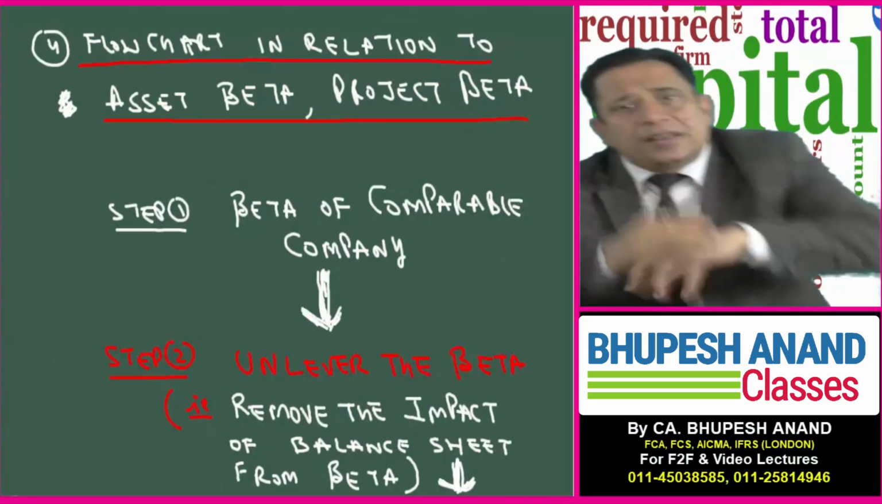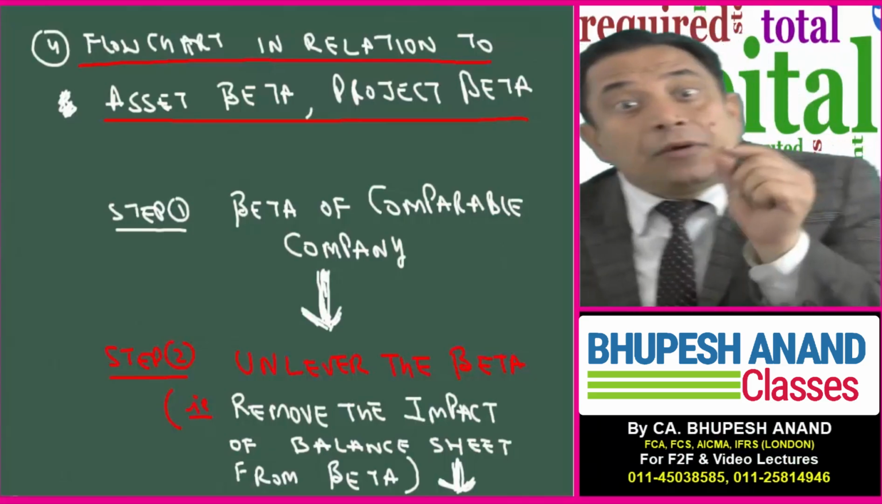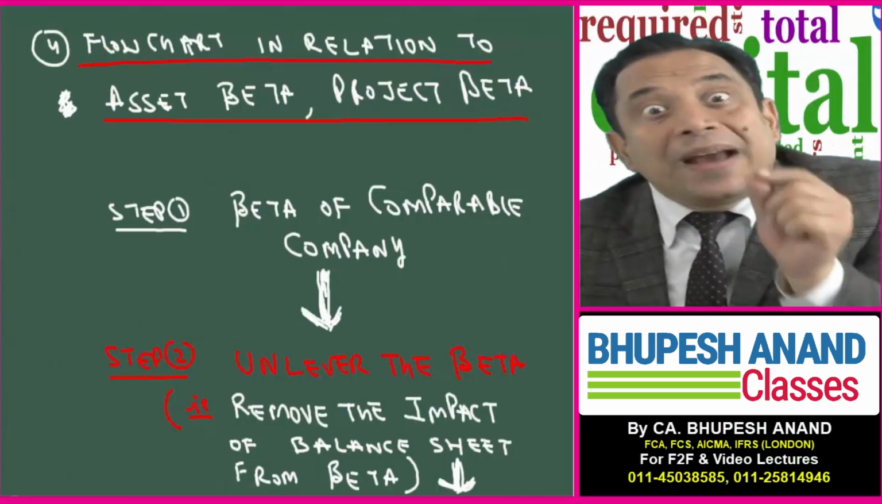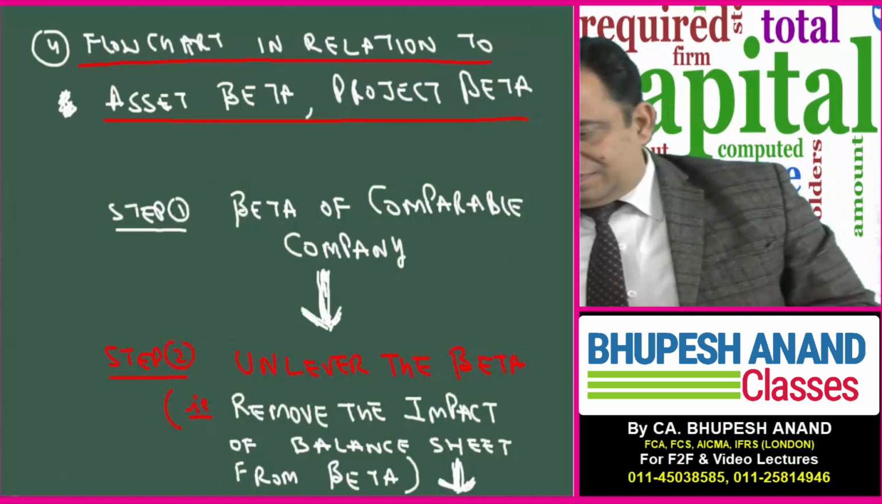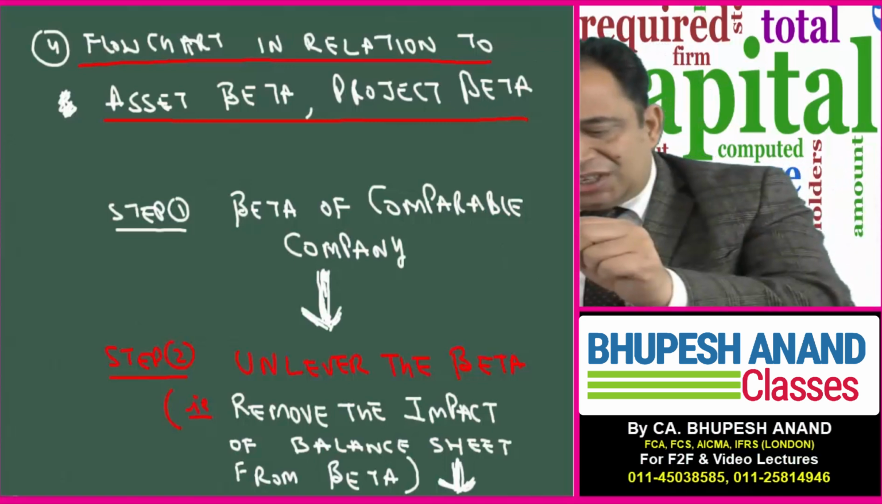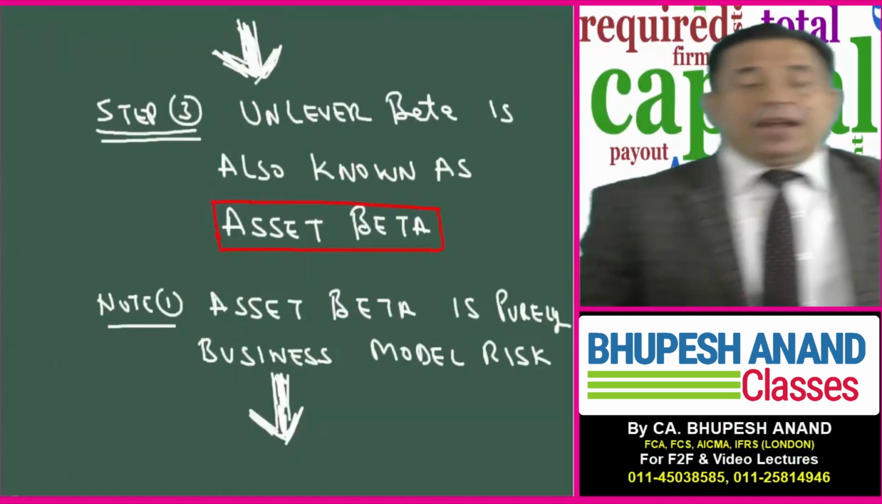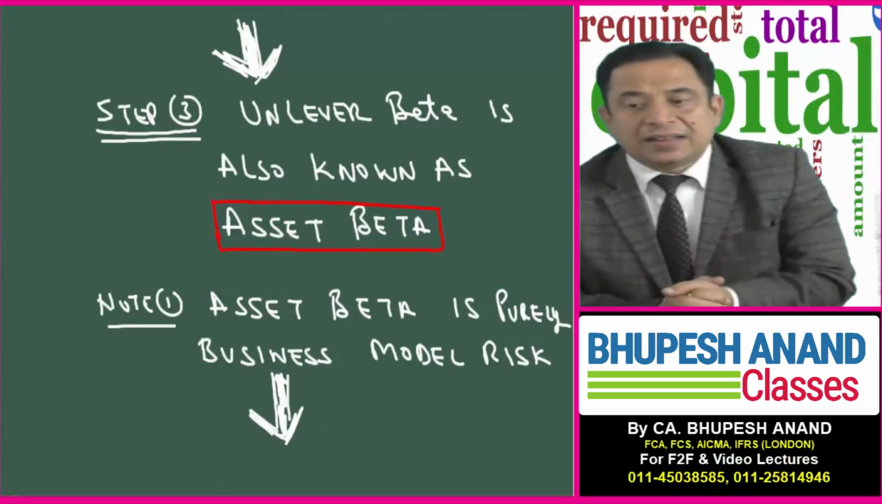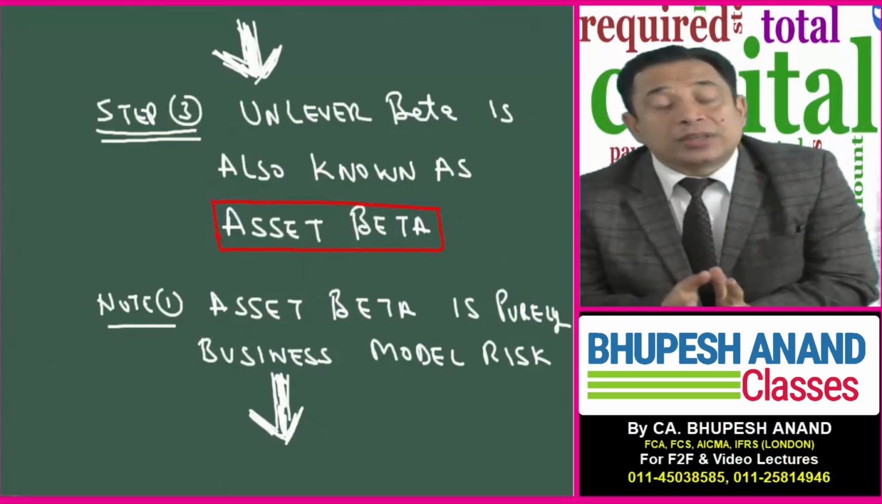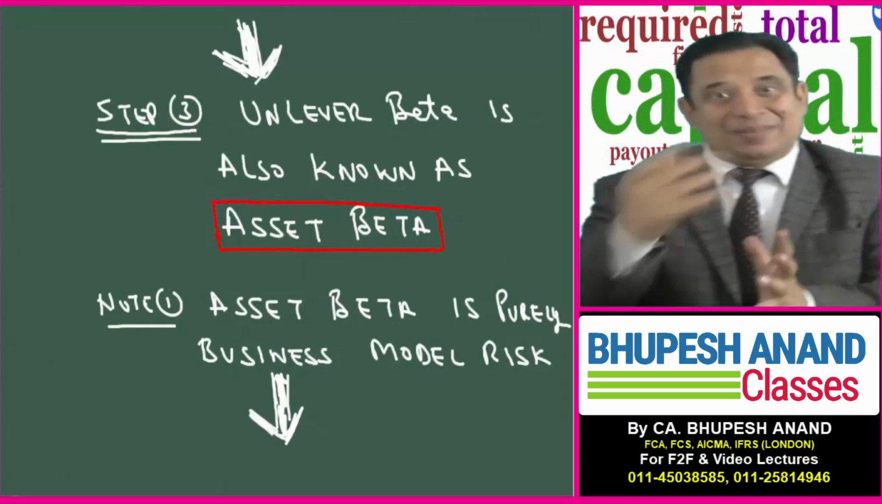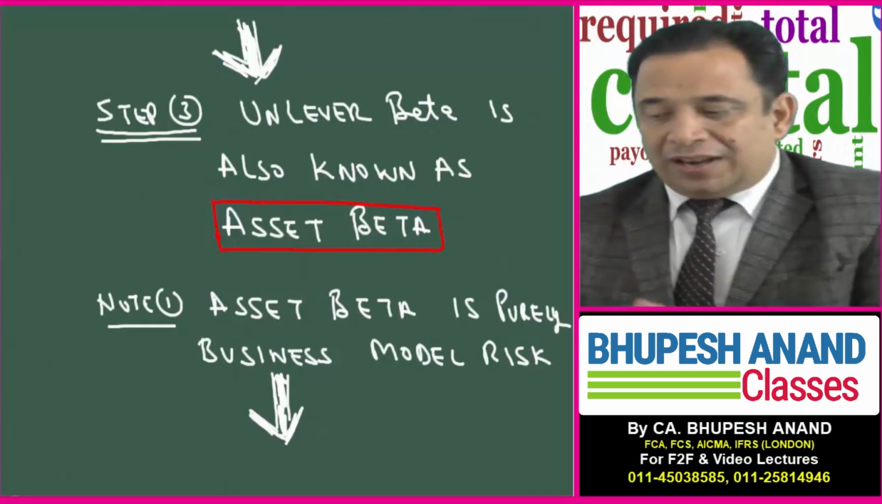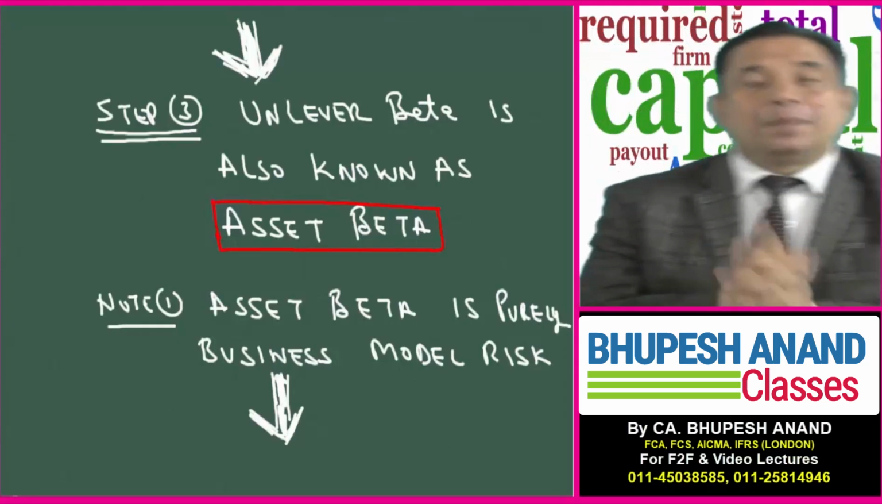We are using fair and lovely. We will unlever the beta on the basis of debt equity mix of the comparable company, that is, remove the impact of balance sheet from beta. Step 3, unlever the beta. That unlevered beta is also named as asset beta. The name is a synonym. Note 1, asset beta is purely business model risk.